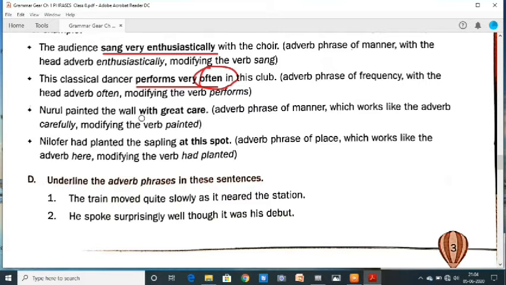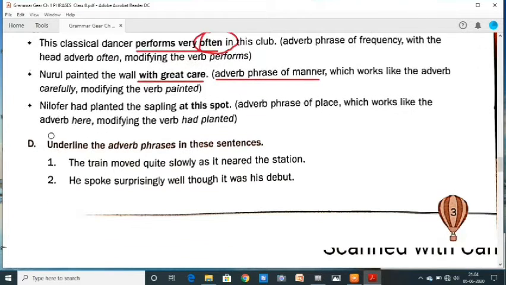Nurul painted the wall with great care. With great care. Here, how? With great care. Adverb phrase of manner, which works like the adverb carefully, modifying the verb painted. Nilofer had planted the sapling at this spot. At this spot, adverb phrase of place, which works like the adverb here, modifying the verb had planted.